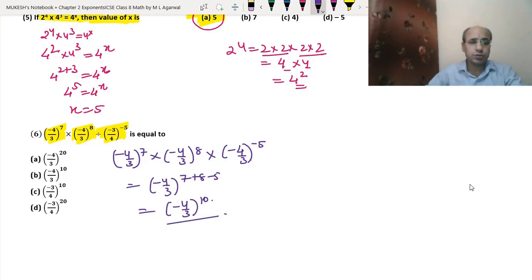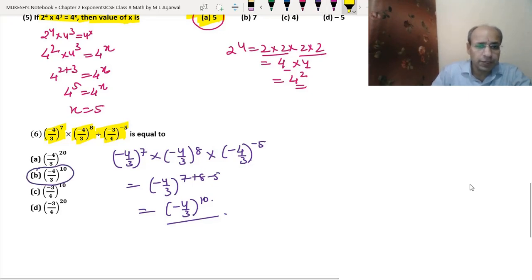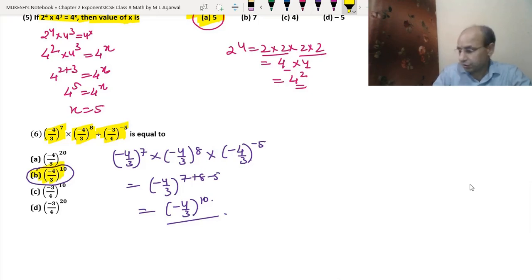So what we have done in this question, we have just converted this division sign into multiplication and written the reciprocal of this number. Here we have not changed the sign but have reciprocated the number. So this is also a way to write the multiplicative inverse in case of exponents. It is the B answer that we are getting. So we can write the answer B for the sixth question.